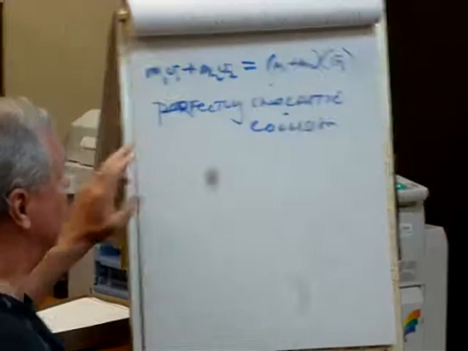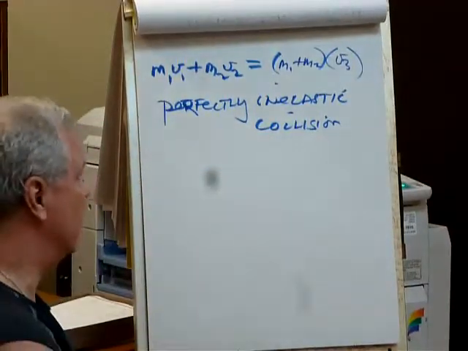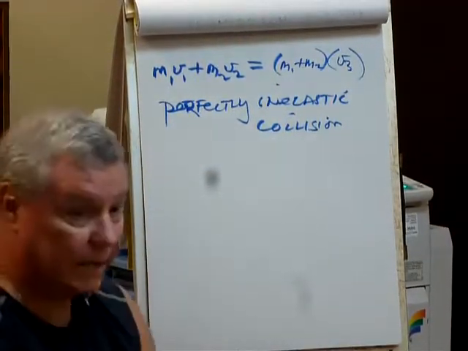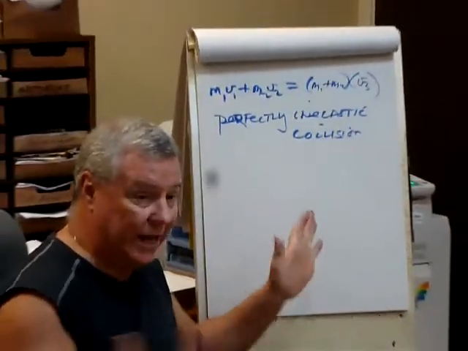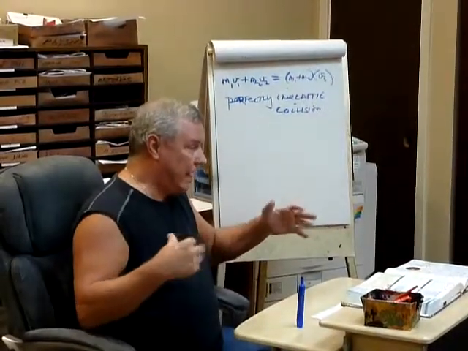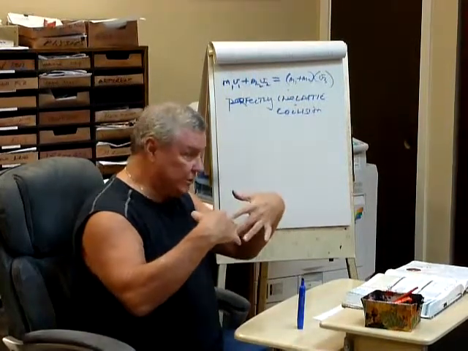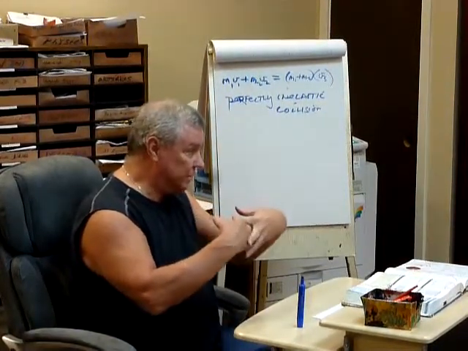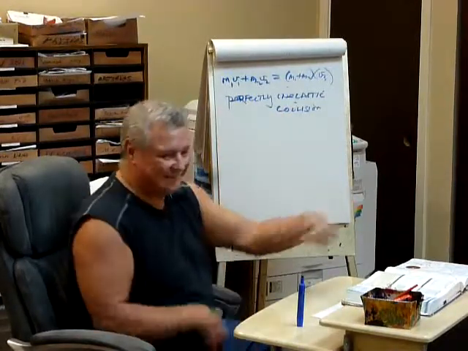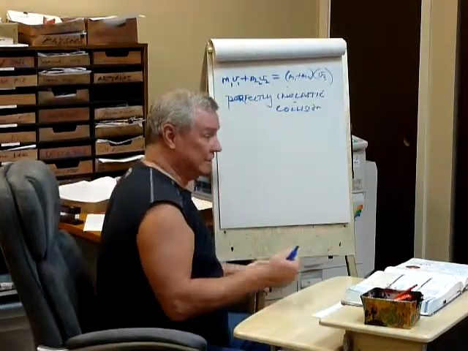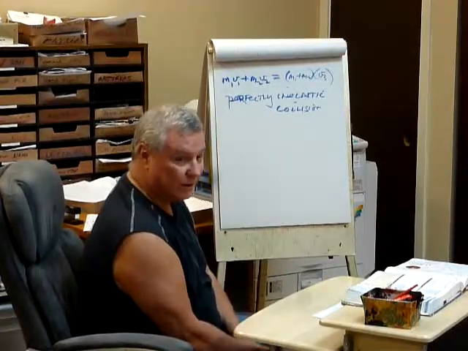But in the hit and stick, perfectly inelastic, then kinetic energy is not going to be conserved. How come? A lot of energy is going to be lost to heat and sound and the molecular deformation of the structural components of the objects that are colliding and sticking. Make sense? In other words, potential energy changes in molecular cohesion, stuff like that.